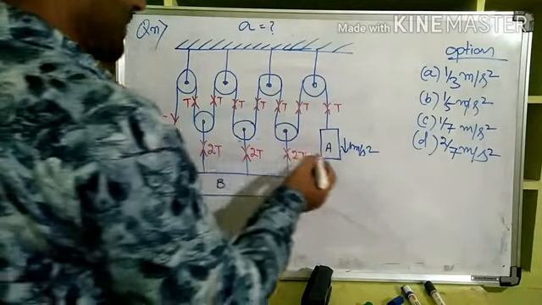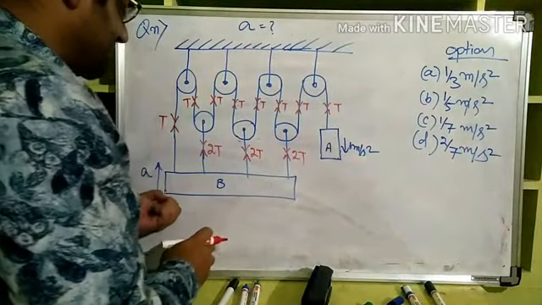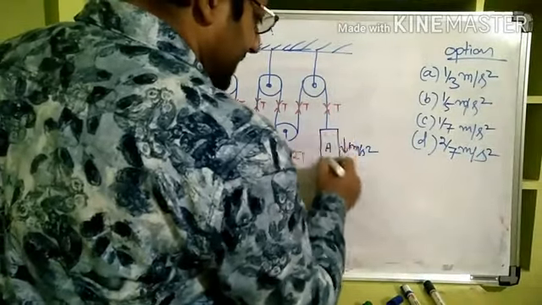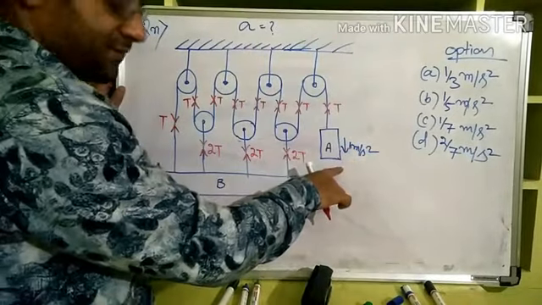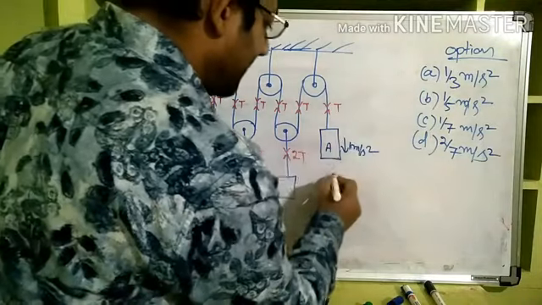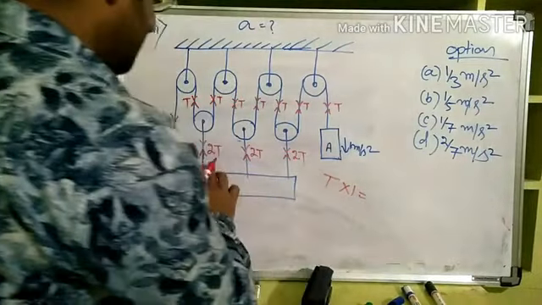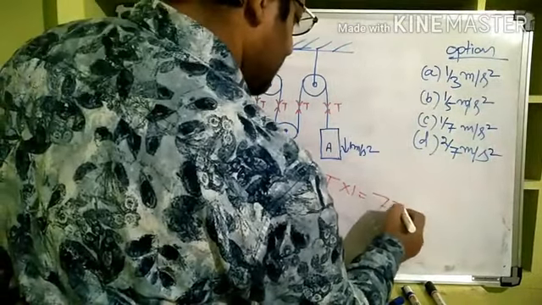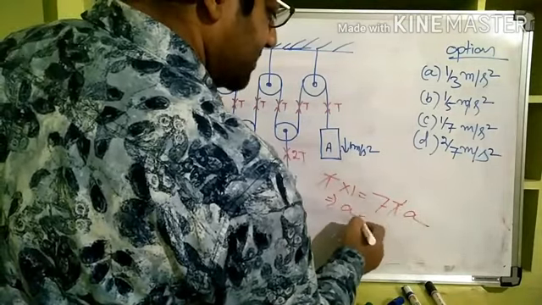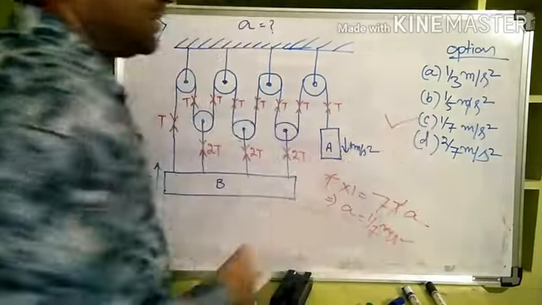Now the question is, if A is coming down with an acceleration of 1 meter per second square, with what acceleration will B move up? Now apply that trick immediately. The tension on A multiplied by the acceleration of A is equal to the tension on B multiplied by the acceleration of B. So T multiplied by 1 is equal to the tension on B, which is 7T, multiplied by whatever is the acceleration of this. So T got cancelled, a is equal to 1 by 7 meter per second square. So directly you connect it.